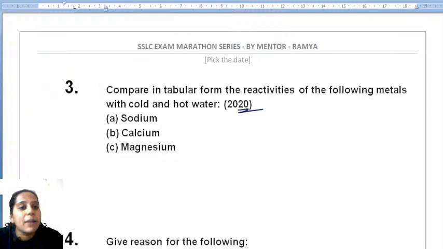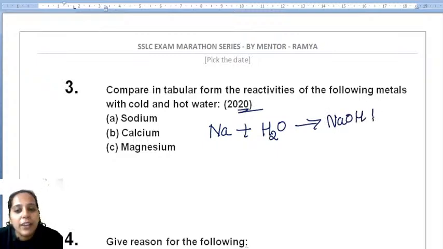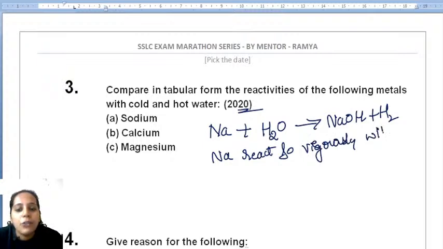In the exam, what answer do you write? Just take sodium. How does it react with water, cold water? When sodium reacts with cold water, it forms sodium hydroxide and hydrogen gas is released. So write that sodium reacts so vigorously with cold water. You should write this, very important.